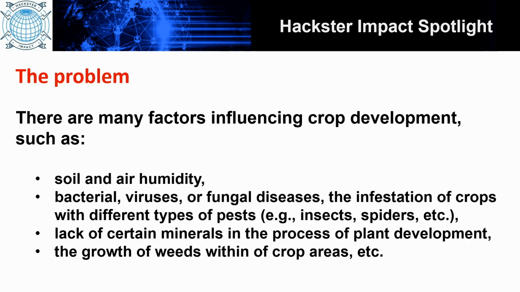The main idea is that there is a growing need for food worldwide. And this need requires the development of high performances, high productivity and sustainable agriculture, which implies the introduction of new technology in each stage of plant development. However, many elements affect crop development, like the one presented on this slide. But one of the most important is the existence or not of the different type of diseases.